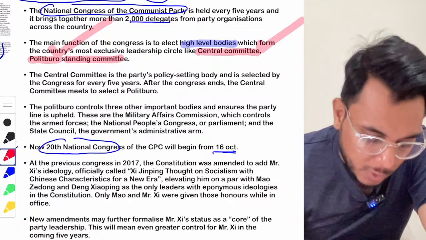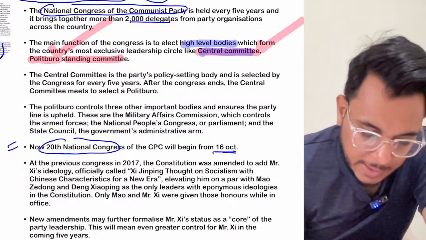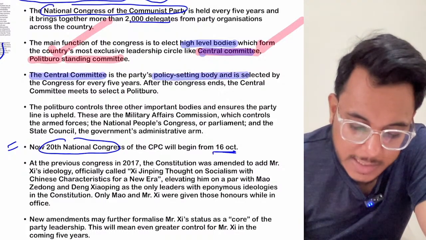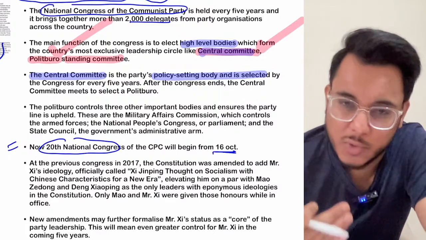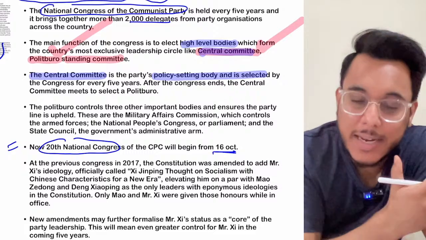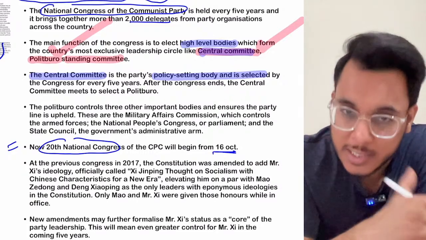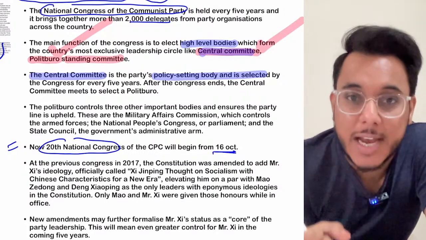First of all, let's talk about the Central Committee. It is the committee which will be setting the policy for China for the next coming 5 years. So basically, what happened in 2017? What will be the focus of China for the next 5 years? It was decided, and now from 2022 to 2027, where will China focus?